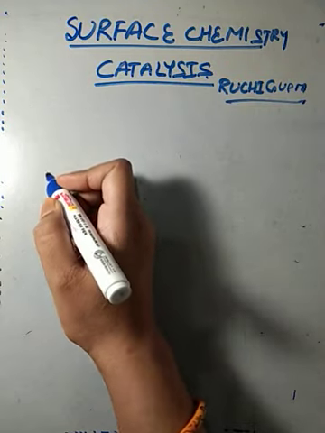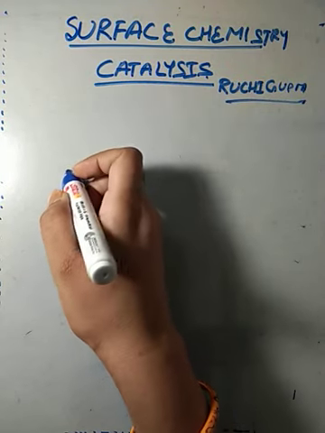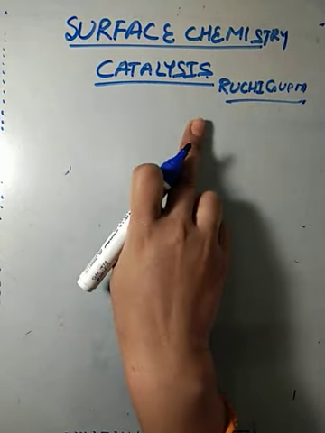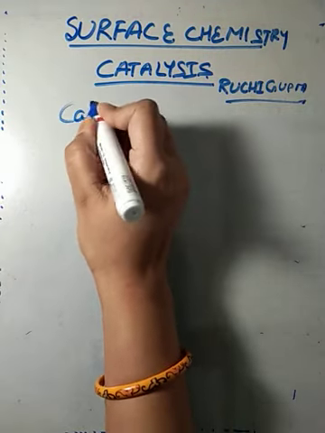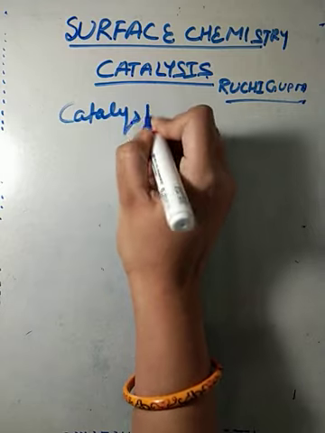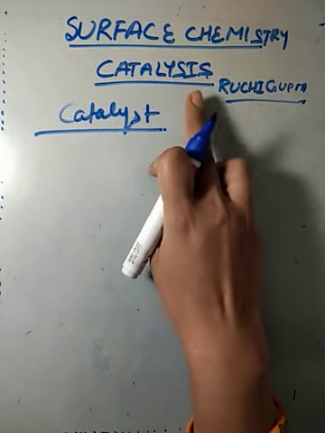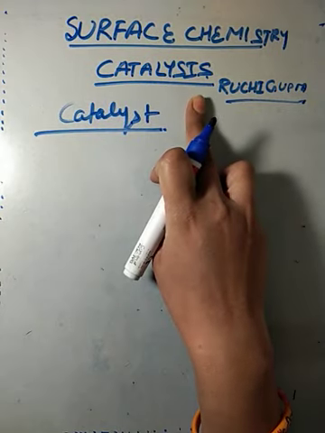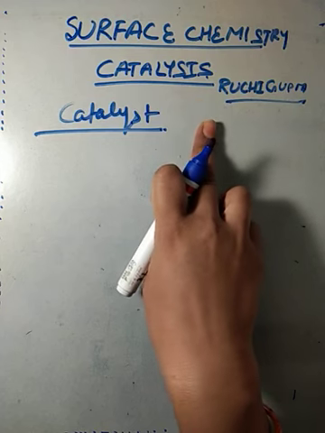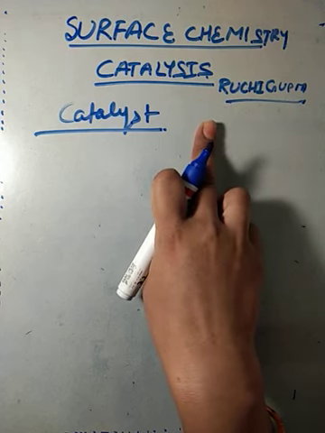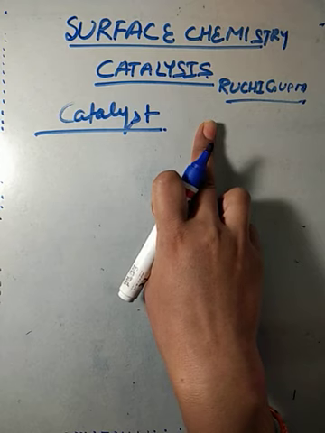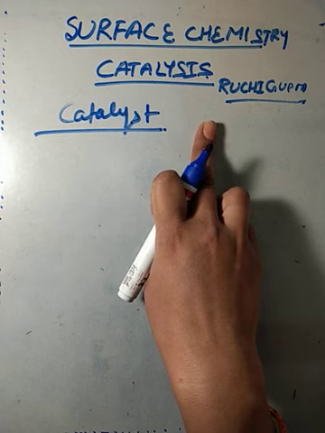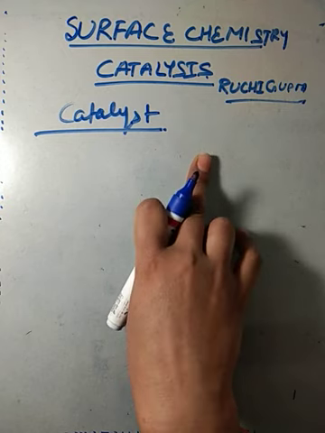Good morning, children. Today we'll start with the second topic of surface chemistry, that is catalysis. As you are familiar with the term catalyst. Now, what is catalysis? Catalyst is a substance which can change the speed of a chemical reaction without itself undergoing any change in mass and chemical composition. And this phenomenon is called catalysis.